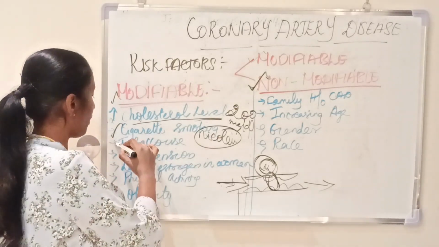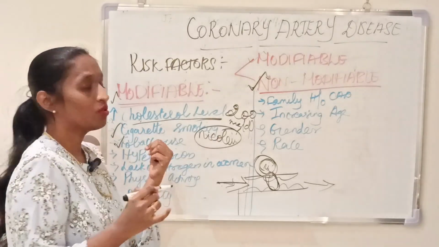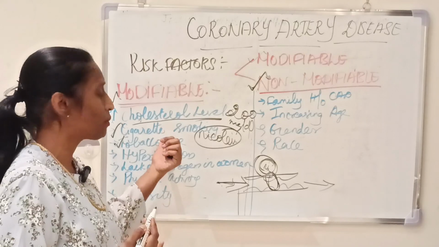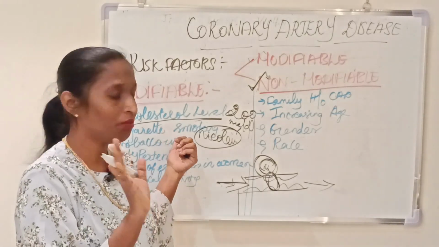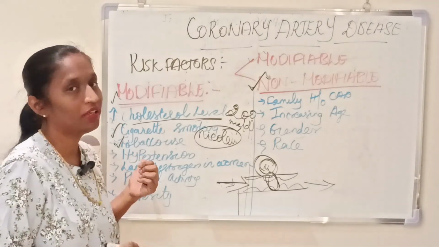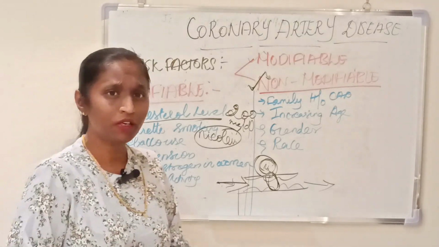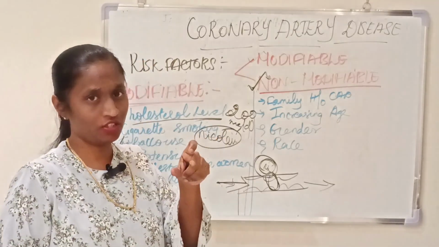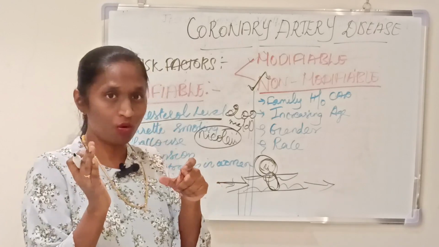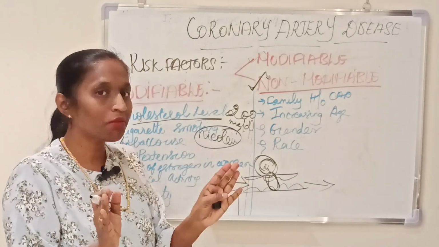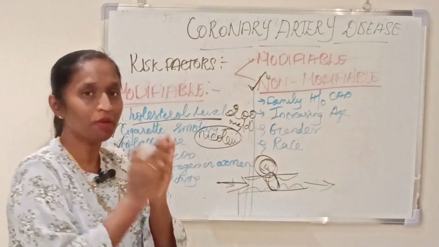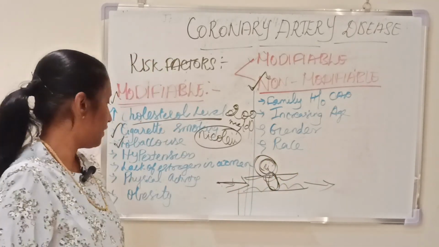So next is tobacco use. The chemical substances present in tobacco may lead to the occlusion of blood flow. The next is hypertension. Why is hypertension happening? There is obstruction and the pressure is increased in the wall, and there is a decrease in the blood supply to the particular part. It may lead to coronary artery disease.